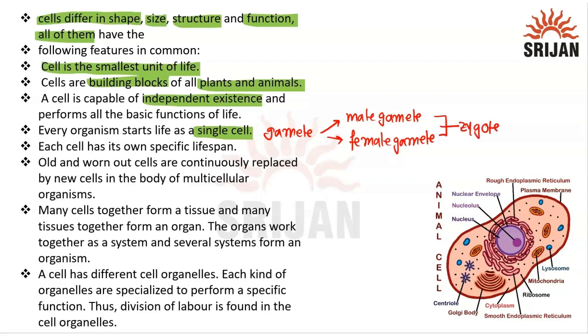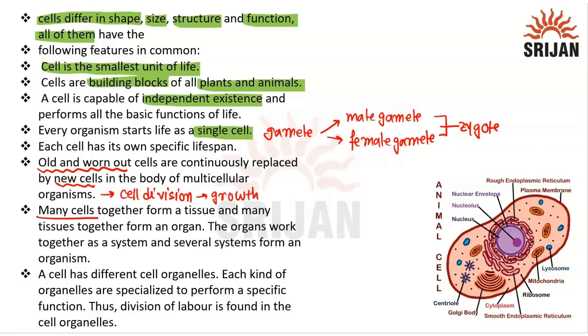Then the zygote multiplies and forms millions and trillions of cells, and a living organism's body is formed. Also, old and worn out cells that are no longer useful get replaced by new cells. How is this happening? By cell division only, right? Cell division also helps in the growth of the body.